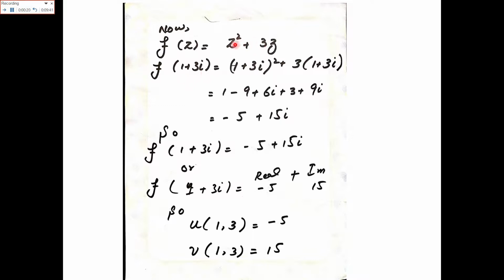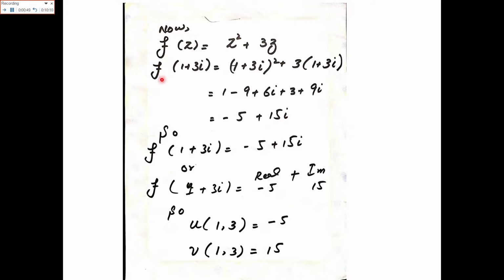In place of z square we have (1 plus 3 iota) square and plus 3, and in place of z again 1 plus 3 iota. After solving these we will have 1 minus 9 plus 6 iota plus 3 plus 9 iota, which ultimately gives us minus 5 plus 15 iota, which is also a complex number.